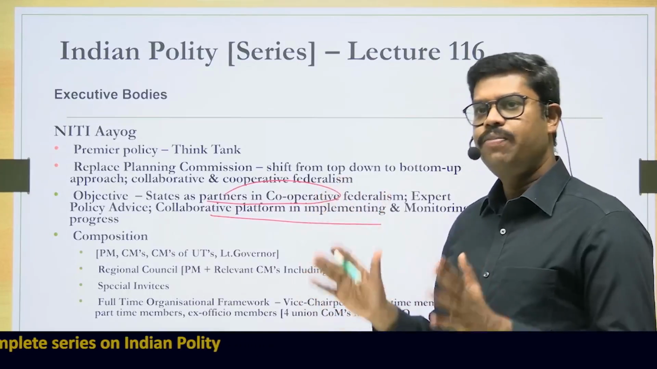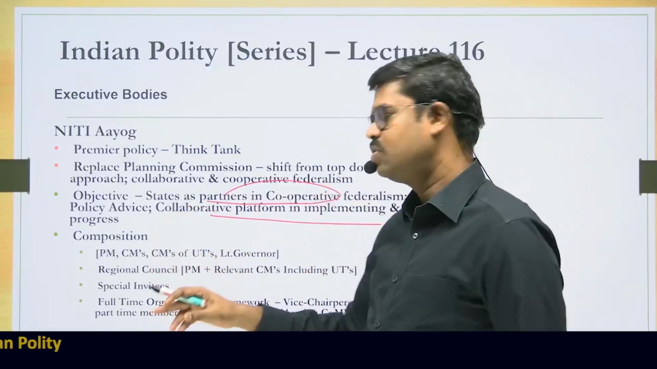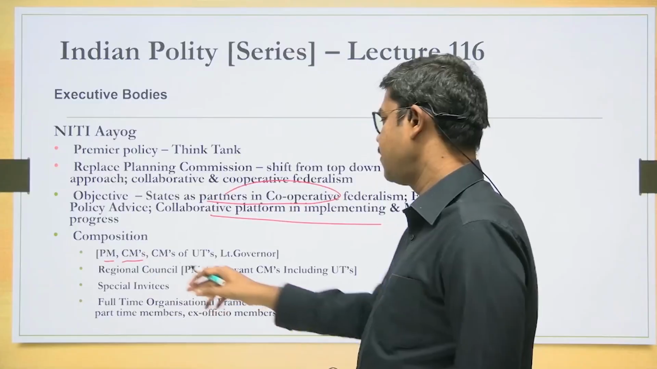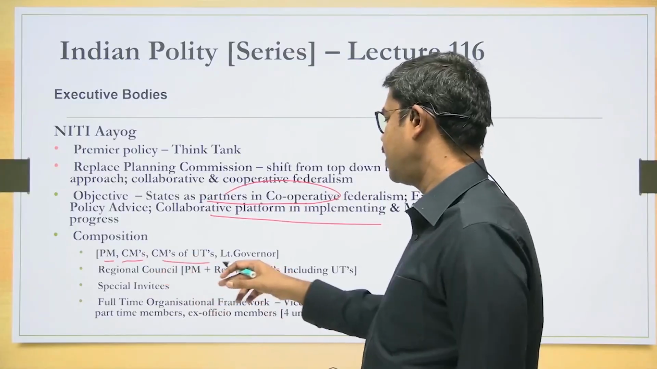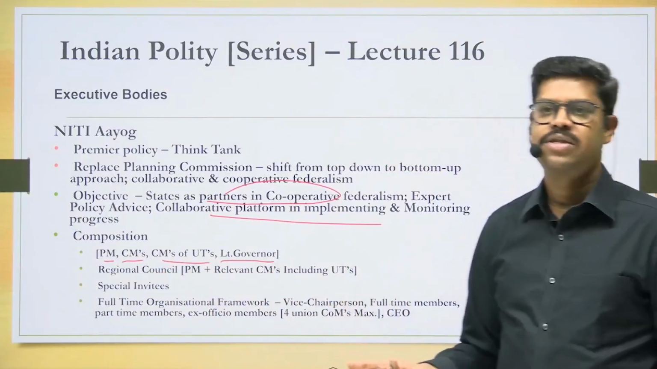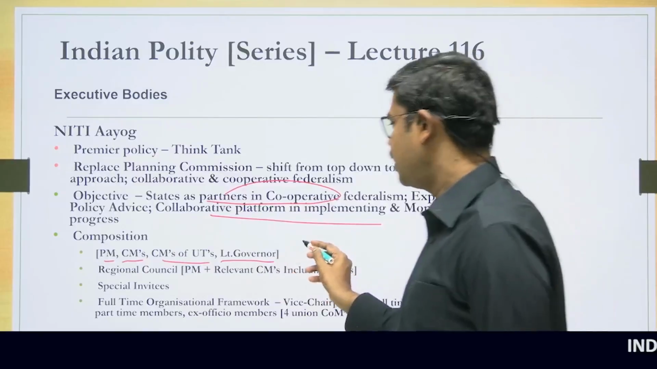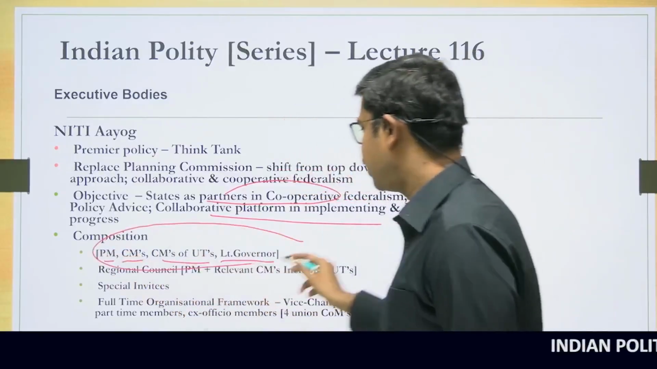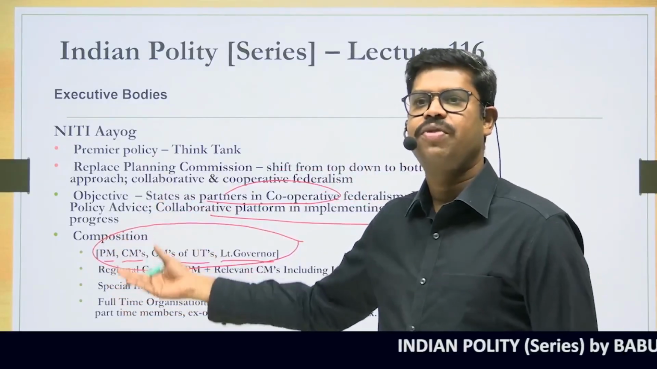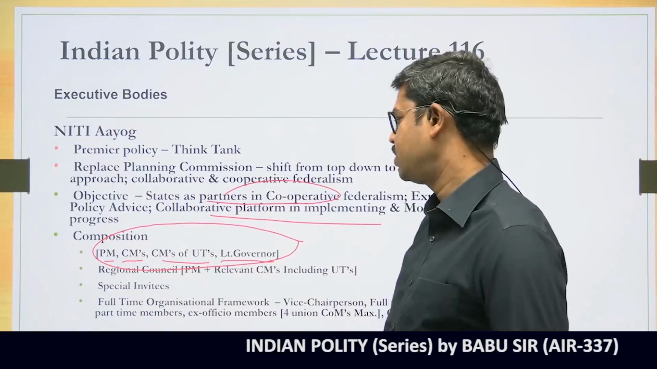So, what is the composition of the NITI Aayog? It has a governing council which consists of the Prime Minister, the Chief Ministers of all the states, the Chief Ministers of Union Territories, the Lieutenant Governors of Union Territories where there are no Chief Ministers, and the administrators of certain Union Territories. So you can understand that the NITI Aayog has all the executives, not only from the center but also from the states. Therefore, it's an example of collaboration between the center and the states.